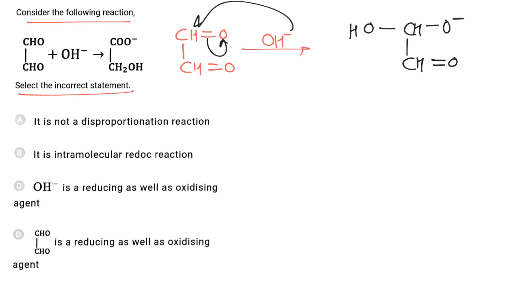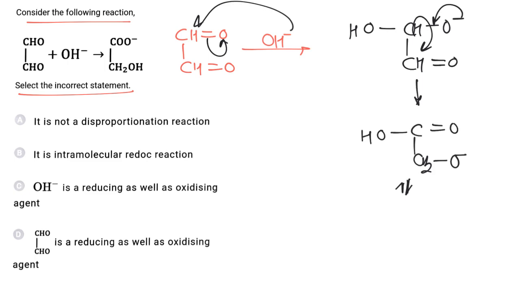An intramolecular rearrangement takes place in which hydride shifts to another carbonyl group. So it will be converted to COOH and CH2O negative. Now this O negative acts as base and an acid-base reaction takes place. So it will be converted to carboxylate anion and alcohol.